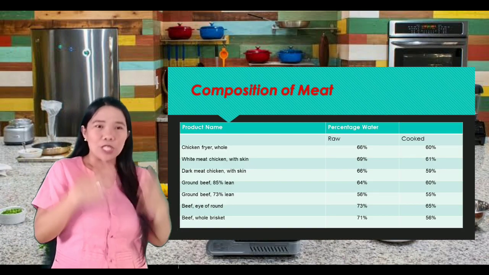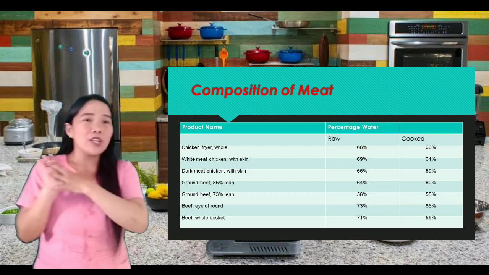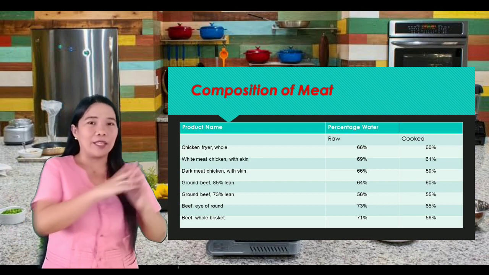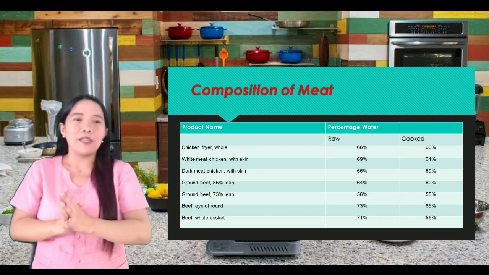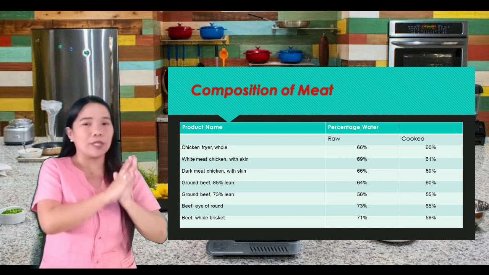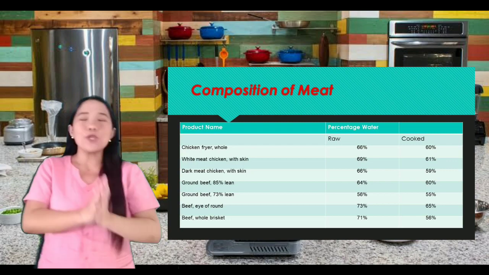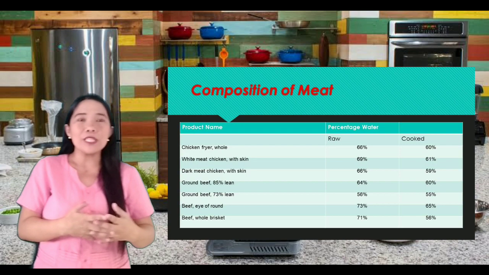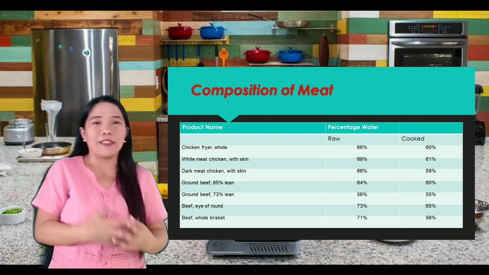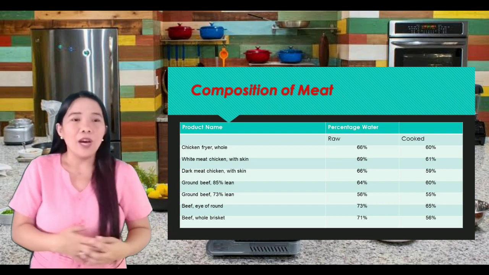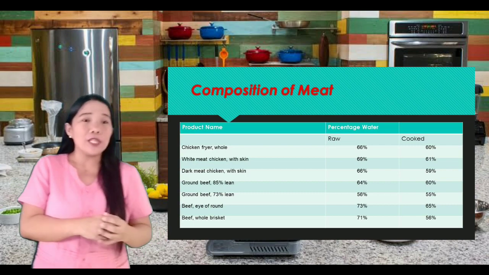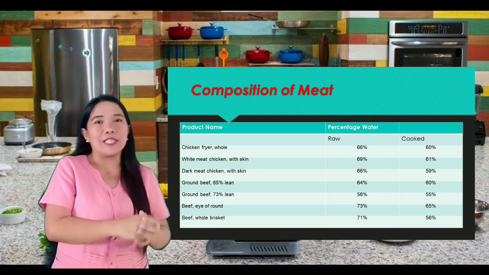Now I'm going to discuss with you the composition of meat. It is classified into raw and cooked. We have here the percentage of water in raw and cooked meat. The first one is the chicken fryer or whole. How much is the percentage of water present in the chicken? Raw, it is 66%, while when cooked, there is only 60% of water present in the chicken.